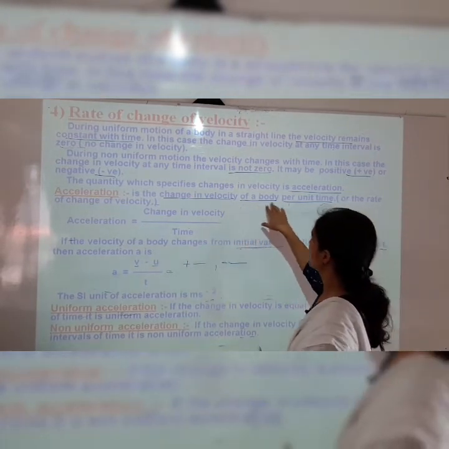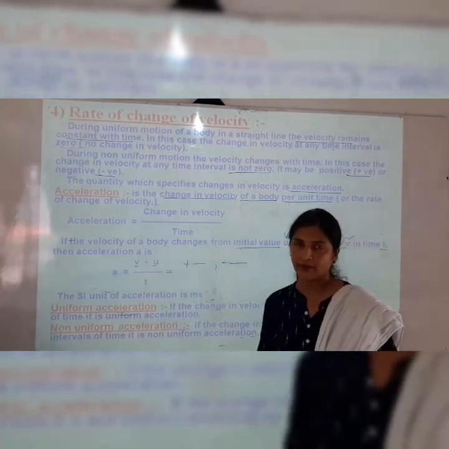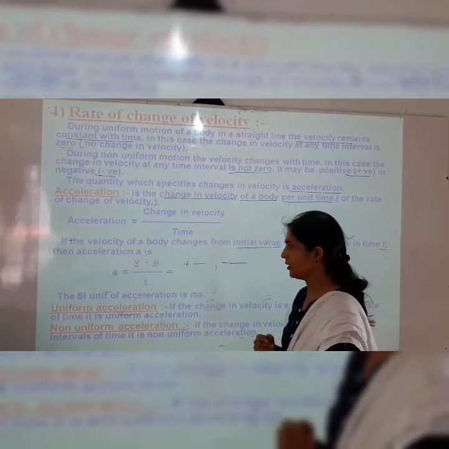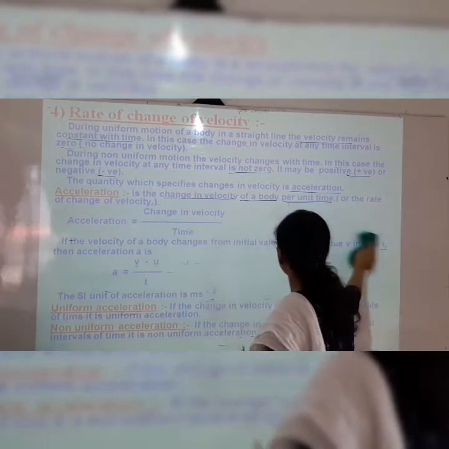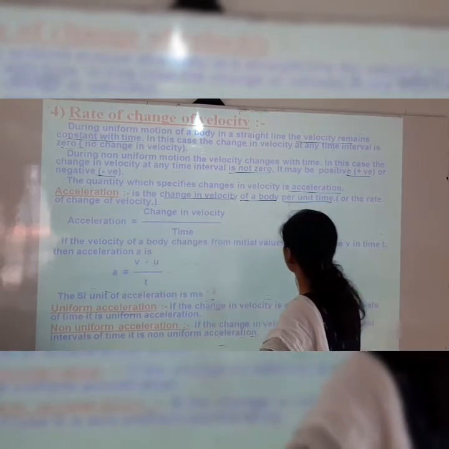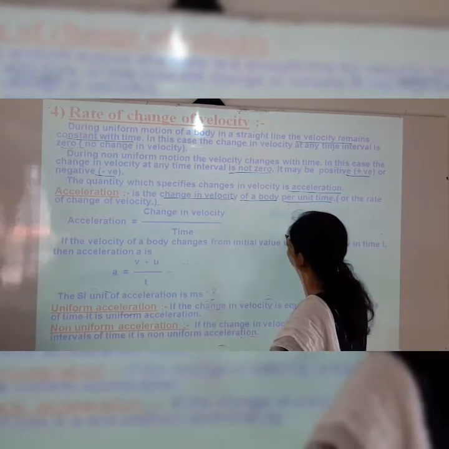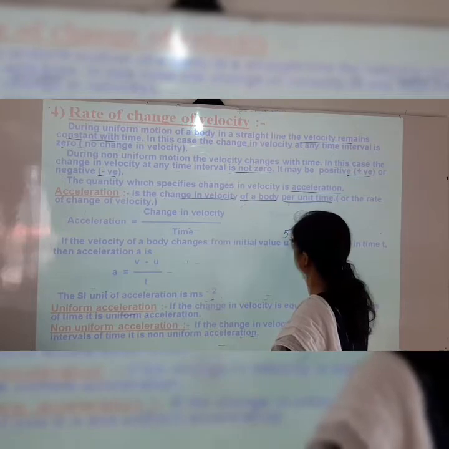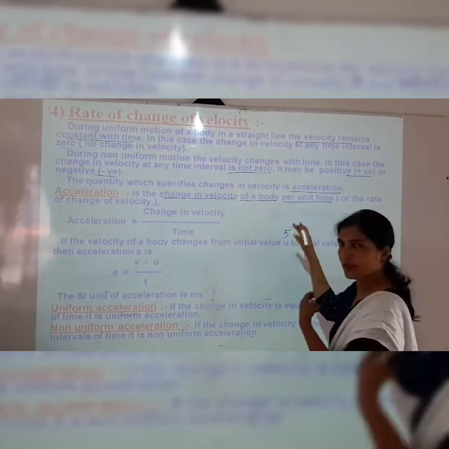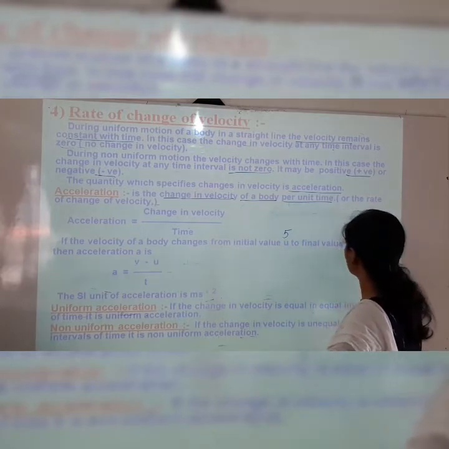Change in the velocity of a body per unit time, or rate of change of velocity, is called acceleration. Suppose the initial velocity of a body, u, is 5 meters per second, and the final velocity, v, is 10.